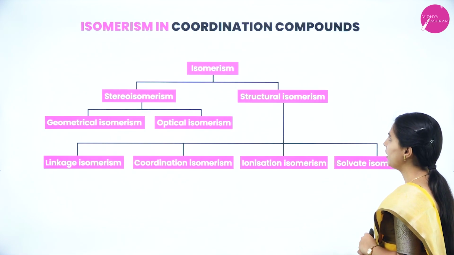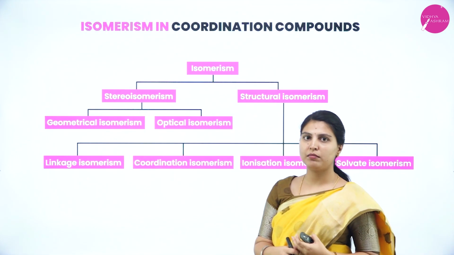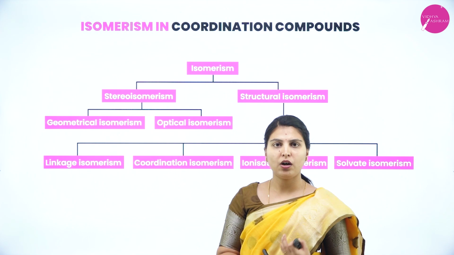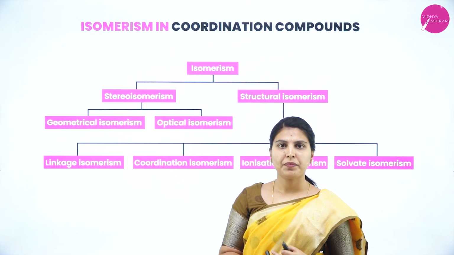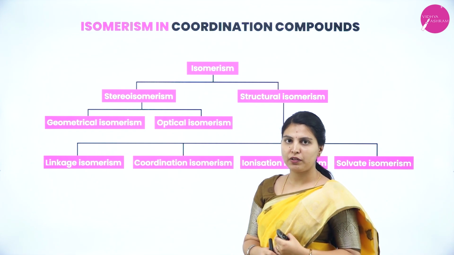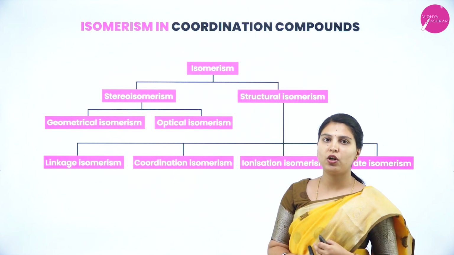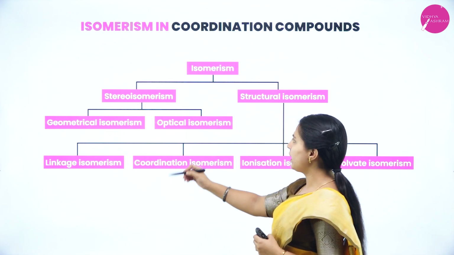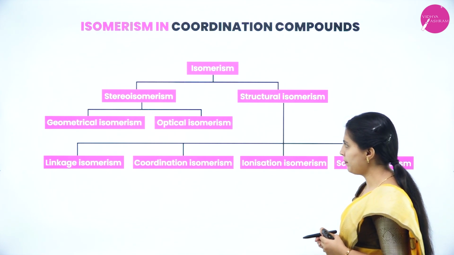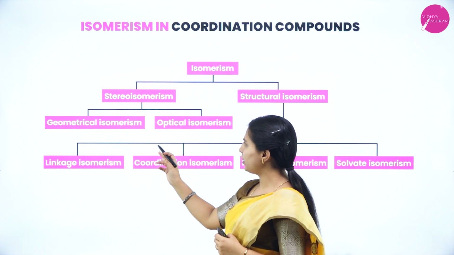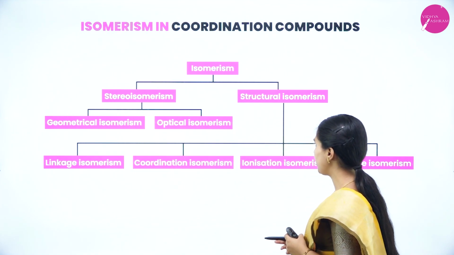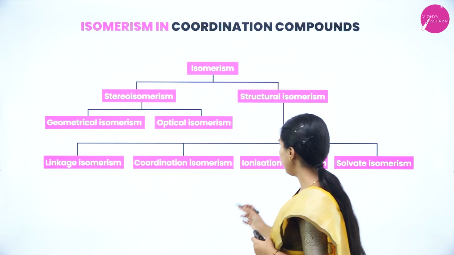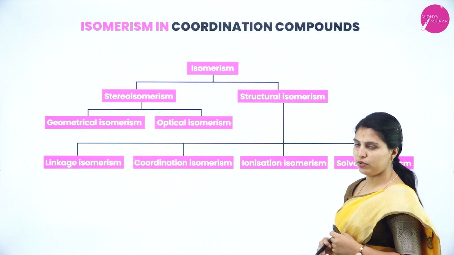Okay. Isomerism in coordination compounds. Usually isomerism means compounds which have the same molecular formula but a difference in structural formula or orientation of compounds. That kind of phenomenon we call isomerism. Isomerism is mainly classified as stereoisomerism and structural isomerism. Stereoisomerism is further divided into geometrical and optical isomerism. Structural isomerism is further divided into linkage, coordination, ionization and solvate isomerism.